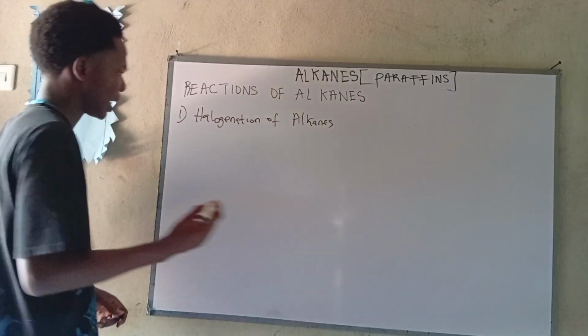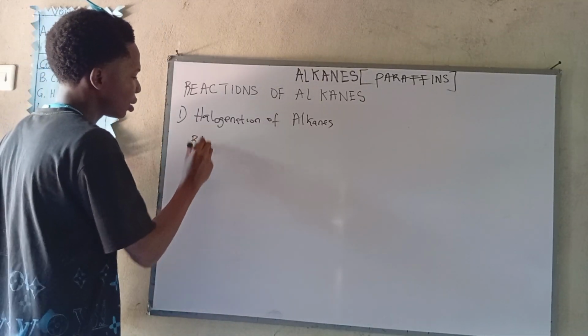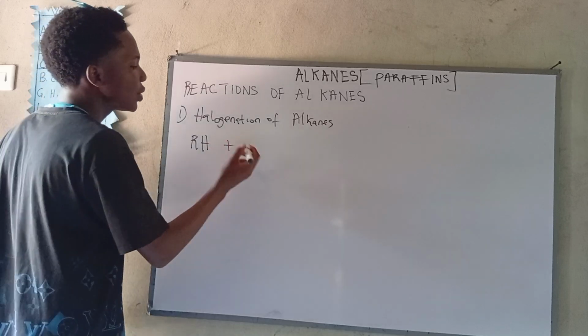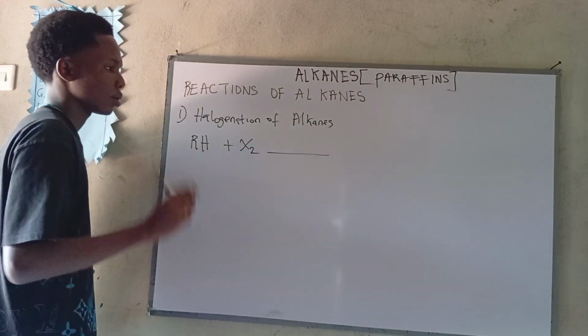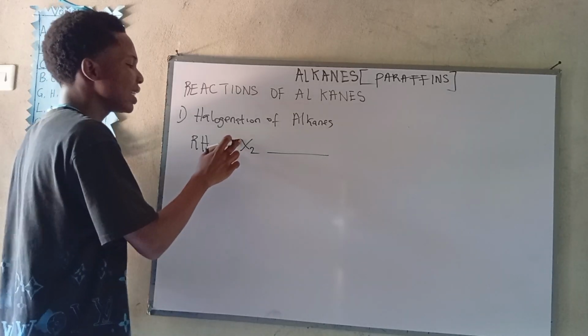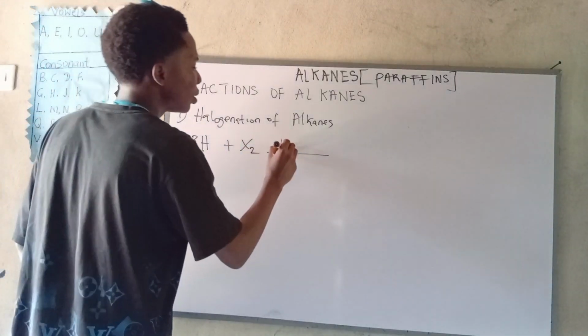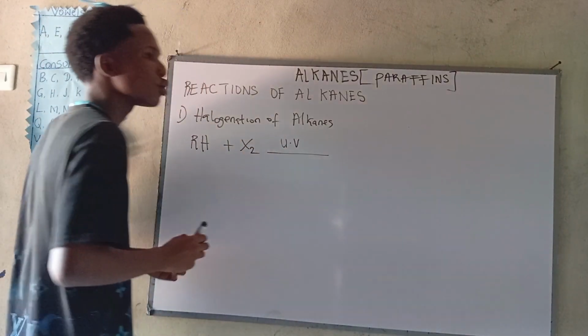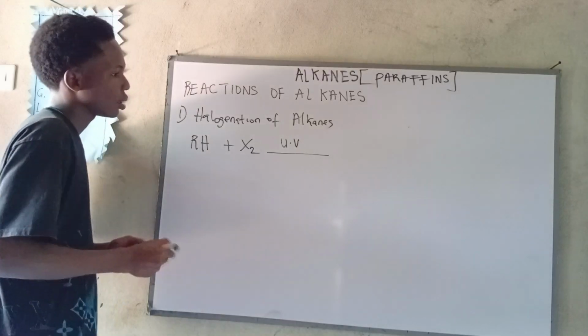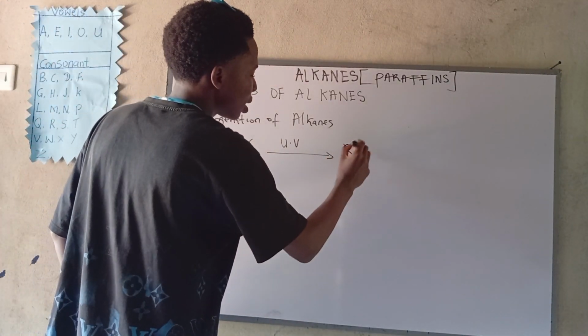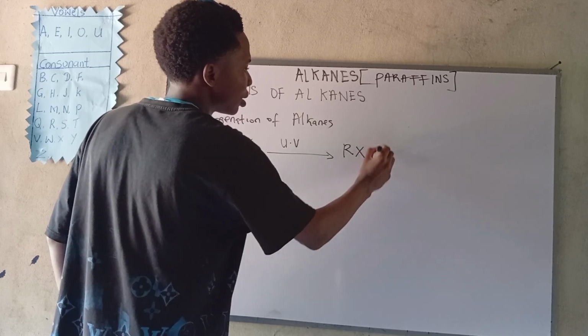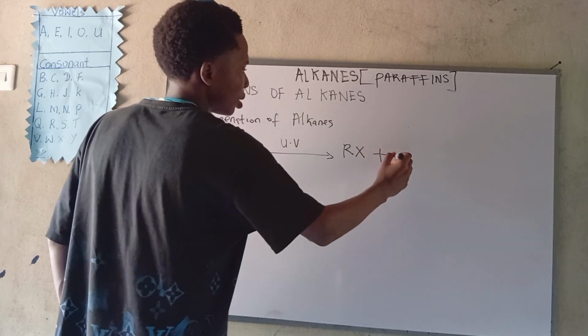Okay, the general formula goes like this. This is the alkane. We react with halogens to give what? Note, this is a photosensitive reaction. So there must be the presence of ultraviolet light, UV light. Okay? So to give us RX plus what?